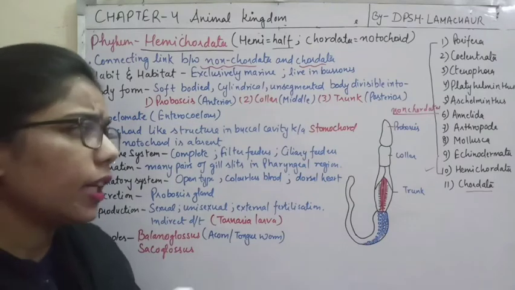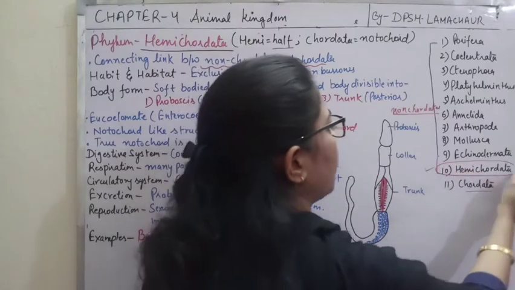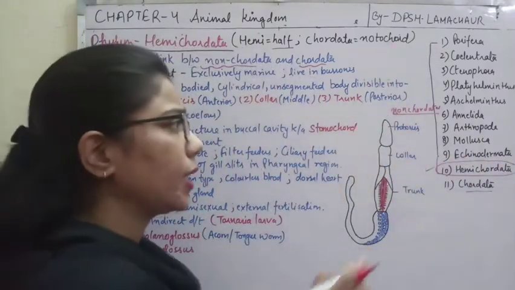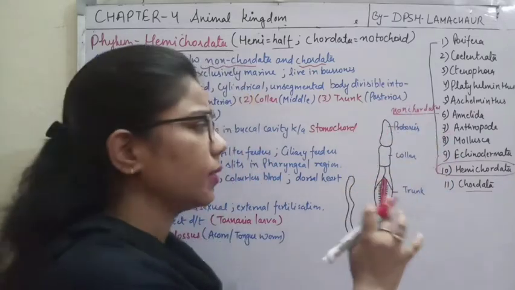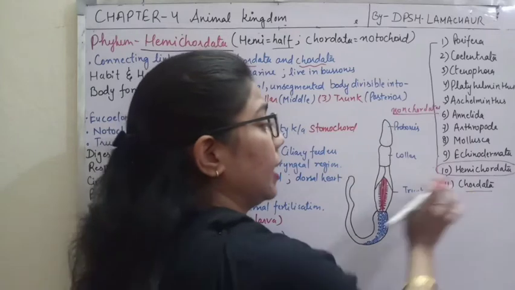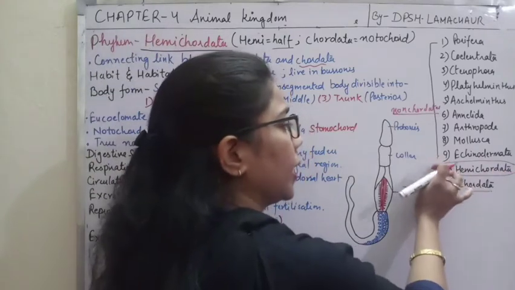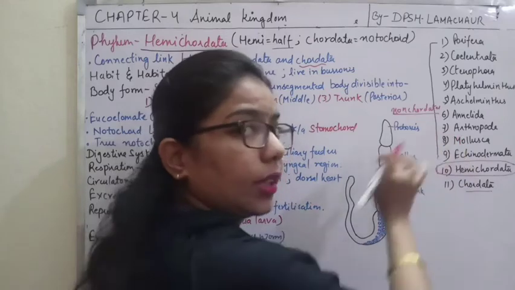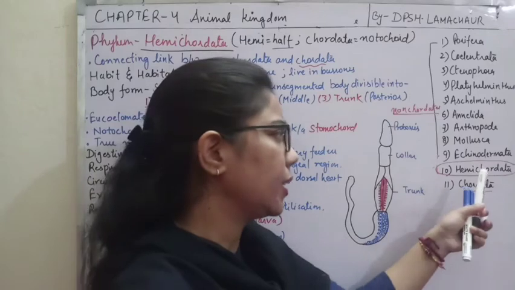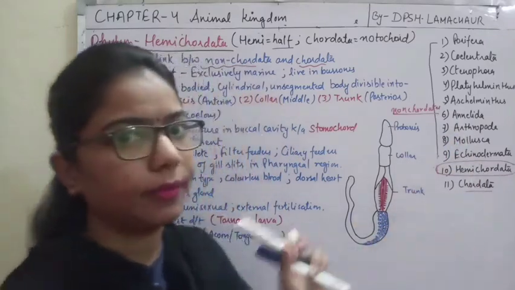So now we can say that it is a connecting link between non-chordates and chordates. It is a link between non-chordates and chordates. If you see this Hemichordata, the phyla we studied above it were the non-chordates, and the 11th one is the chordate. So this is a phylum in the middle whose characters resemble the non-chordates as well as the chordates. So we can say that it is a connecting link between non-chordates and the chordates, right?